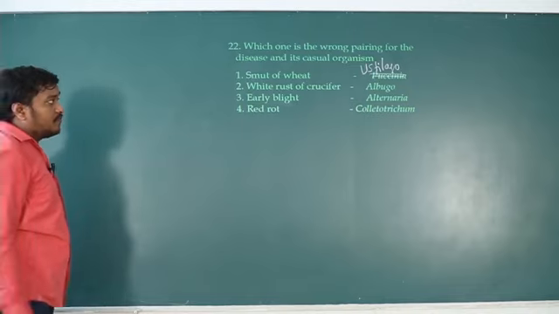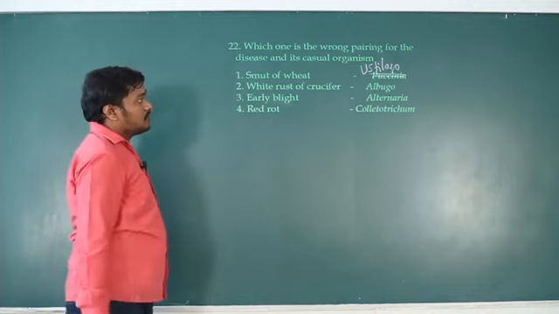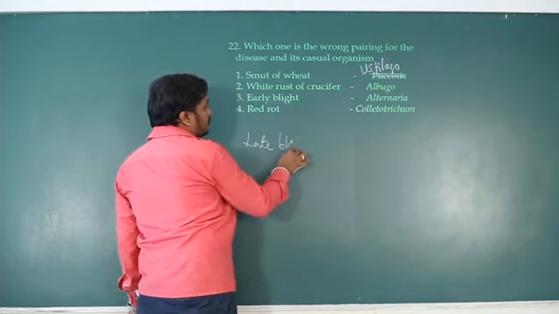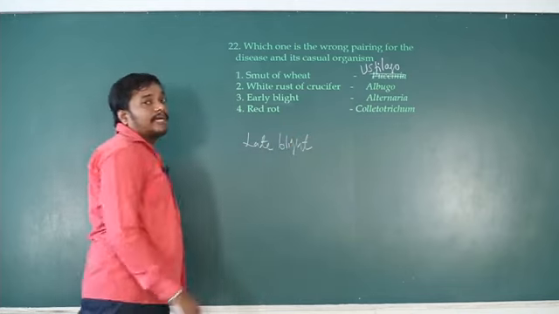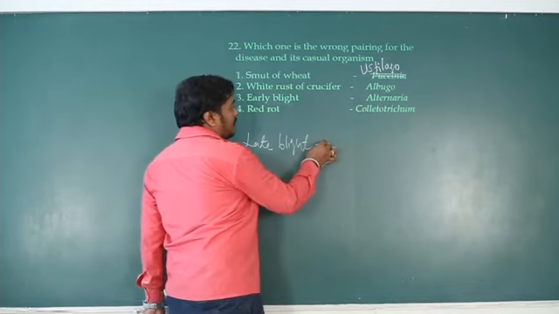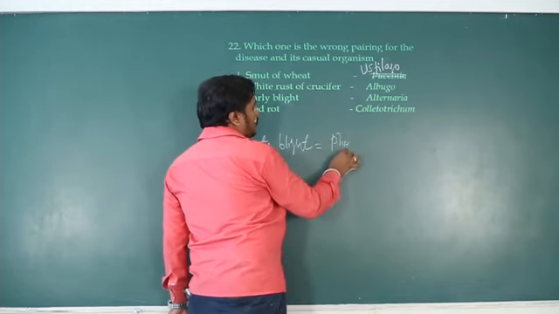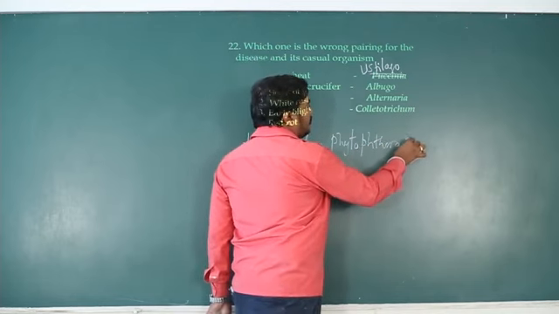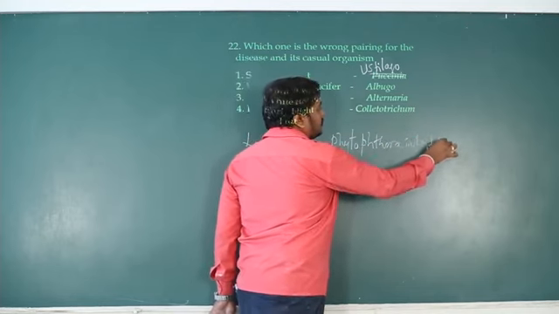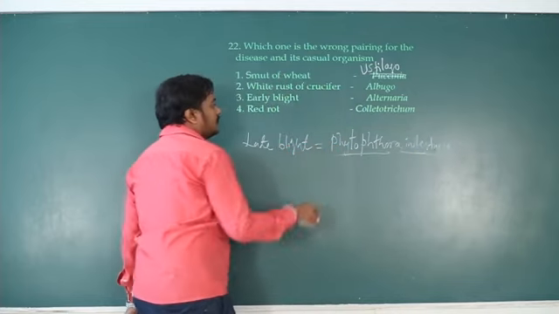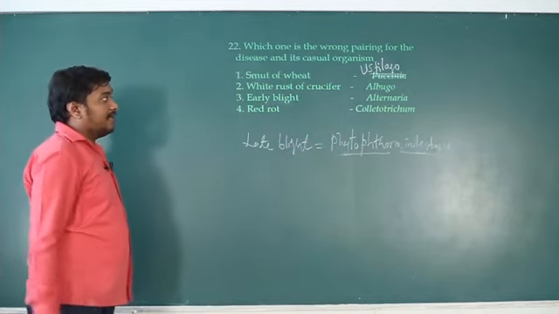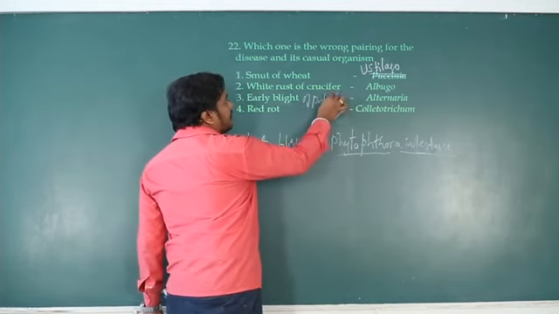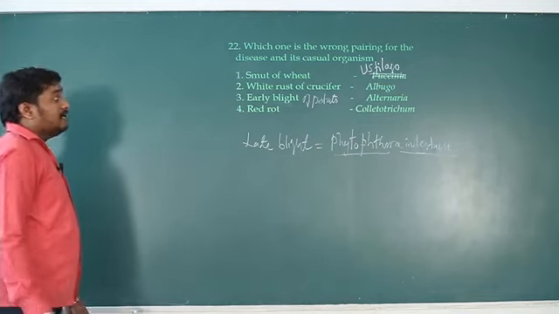White rust of crucifers is caused by Albugo. Early blight is caused by Alternaria. Similarly, late blight is also there. Late blight is the reason behind the Irish famine. Late blight is caused by Phytophthora infestans. Early blight of potato is caused by Alternaria. So in potato there are two types of blight diseases: early blight by Alternaria, late blight by Phytophthora.